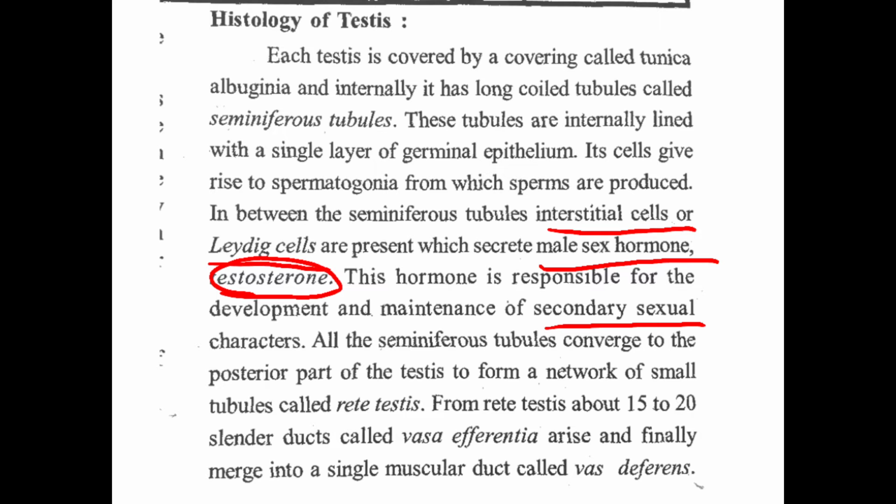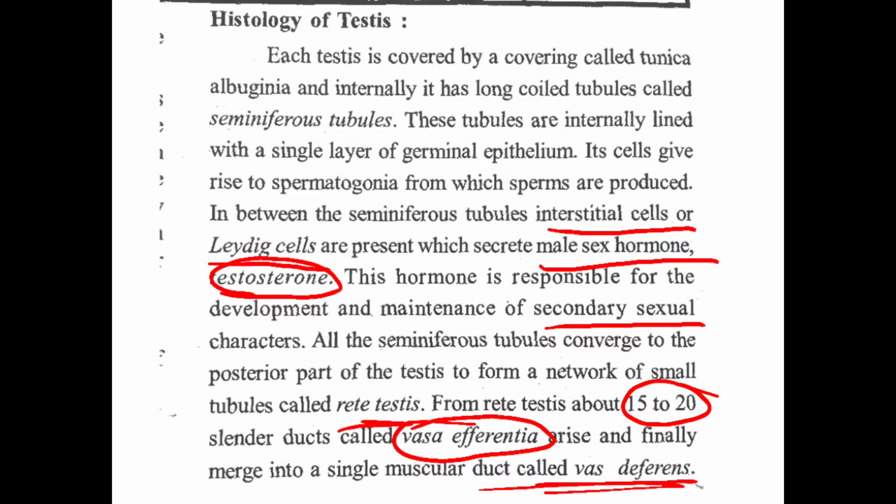All the seminiferous tubules converge to the posterior part of the testis to form a network of small tubules called rete testis. From the rete testis, about 15 to 20 slender ducts called vasa efferentia arise and finally merge into a single muscular duct known as vas deferens.